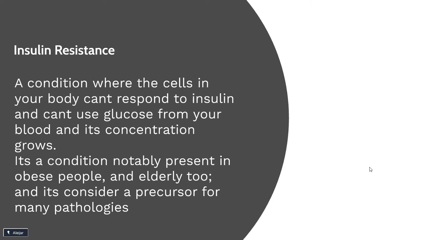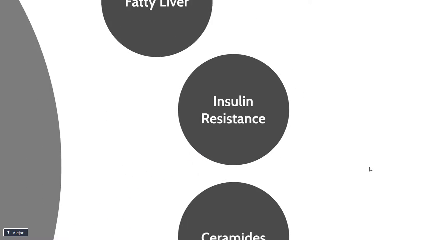Insulin resistance. Insulin resistance is a condition where the cells in our bodies can't respond to insulin properly, so you can't use glucose from your blood, so its concentration grows. It's a condition notably present in obese people and elderly too, and is considered a precursor for many pathologies.